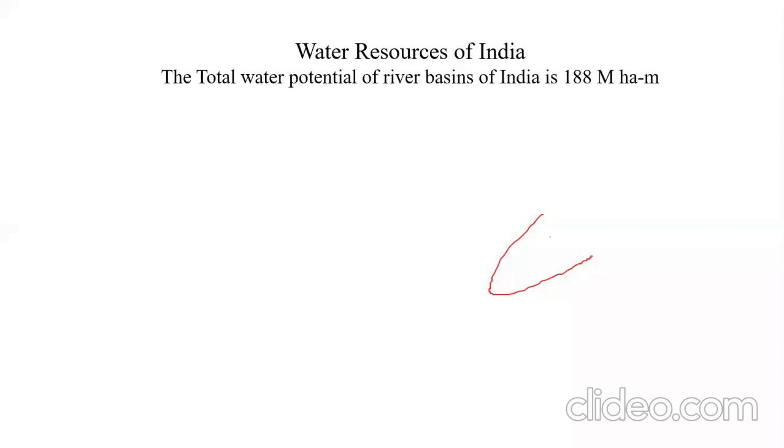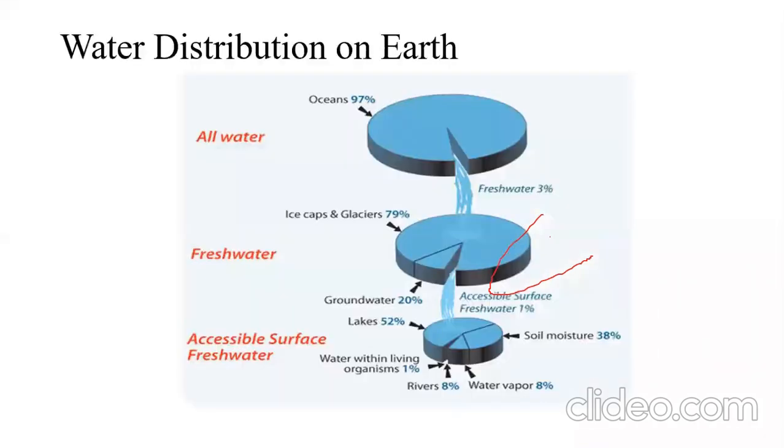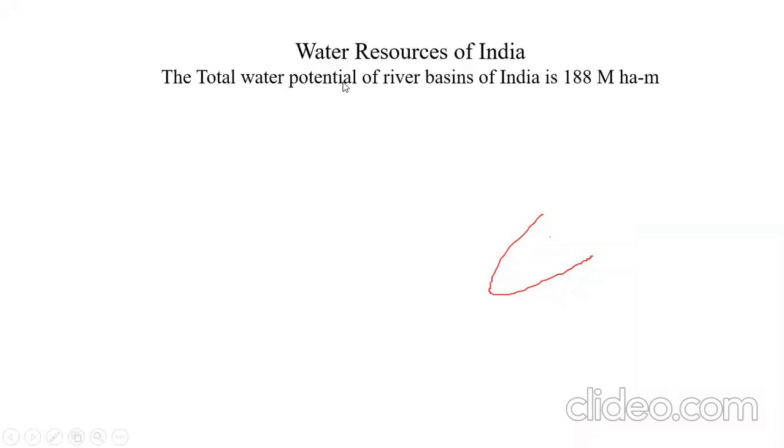We can imagine the figure here, 188 million hectare meters. Of the 1% of fresh accessible water we mentioned, in the rivers we talked about only 8%. Out of that, if you talk about the figure, then the total water potential of the river basins of India is about 188 million hectare meters. It means that is a huge amount, we can say. That much water potential the rivers of India have.